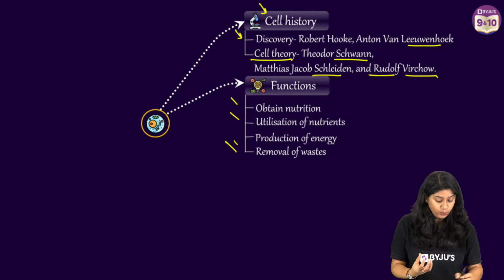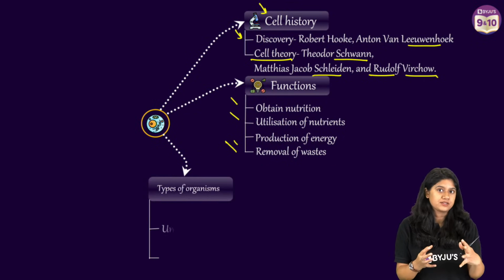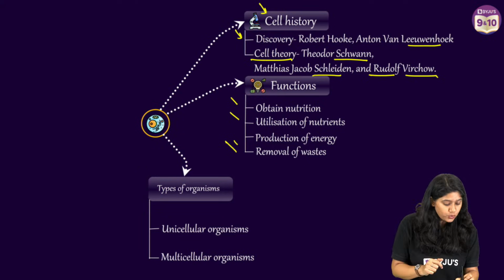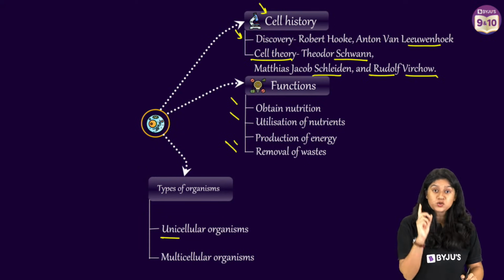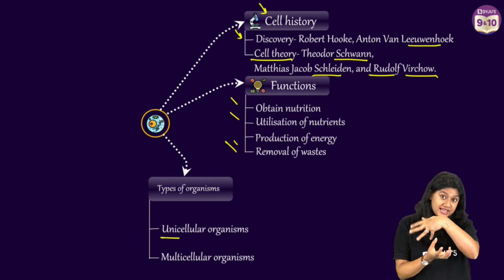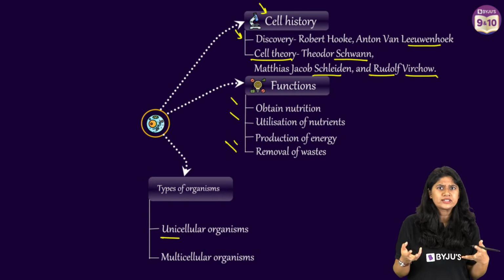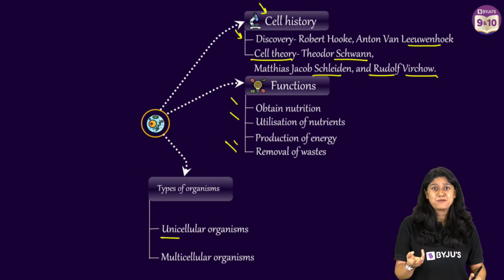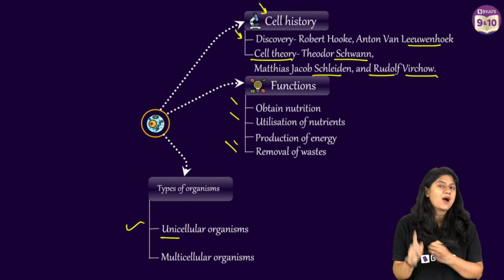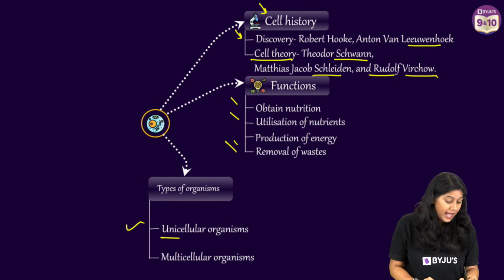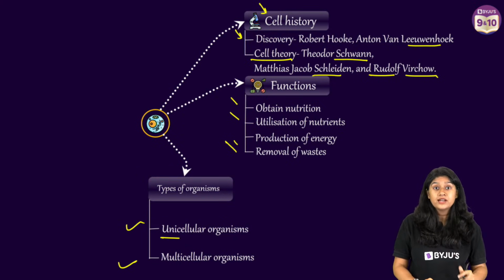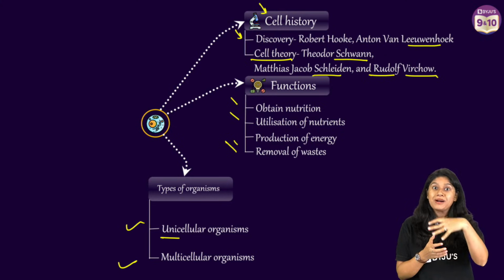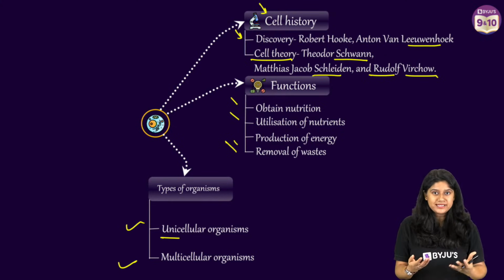Moving further, we have different types of organisms. We have two different types: unicellular and multicellular. The word uni means single cell. If there's only one cell that can perform all of these functions, we call it a unicellular organism, and the easiest example to remember is amoeba. In a multicellular organism, we have more than one cell. When these cells combine together, they form multicellular organisms, and of course, we are an example of it.